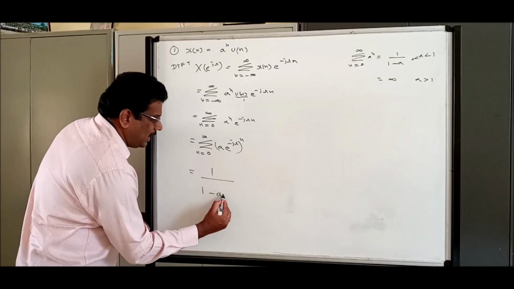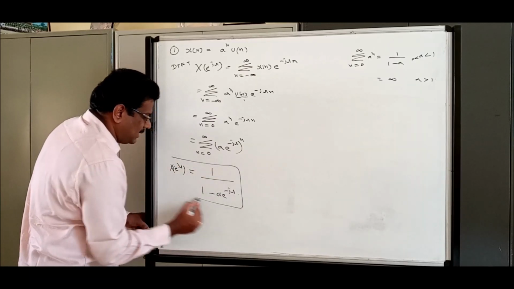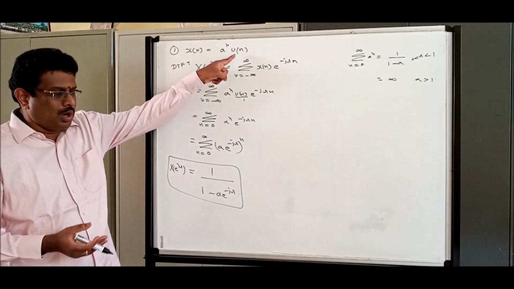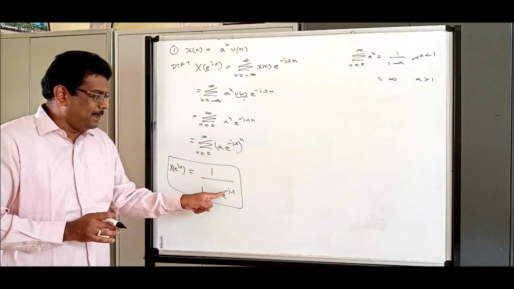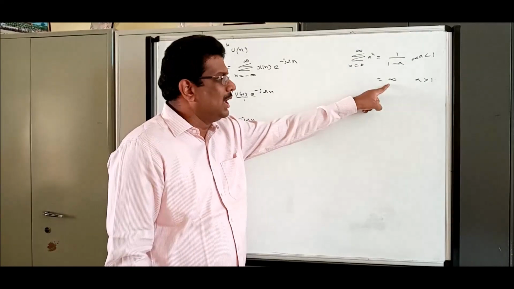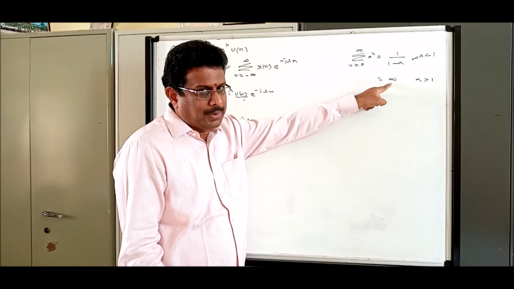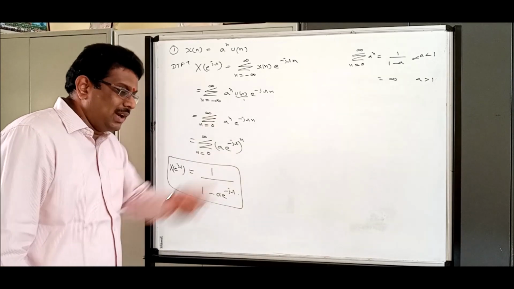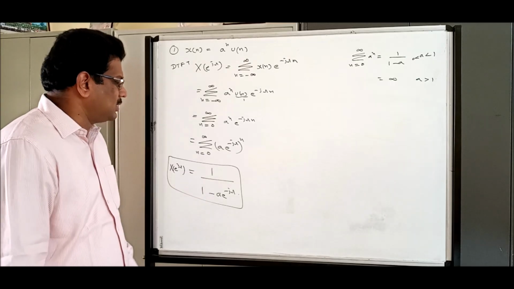A is nothing but e power minus j omega in this problem. So this is the result. Please do remember, in general, for a power n u of n, the standard answer is 1 by 1 minus a e power minus j omega. Let us not talk about the other option, which is infinity, because that says infinite, unstable, practically not possible. This says finite, so we always take this particular possibility. Whereas in Z transform, it is finite under a condition we discuss, that is called ROC. But here I don't need to discuss all these issues.